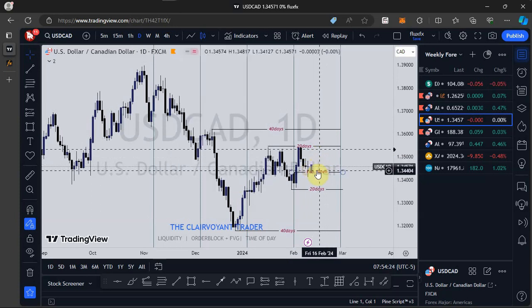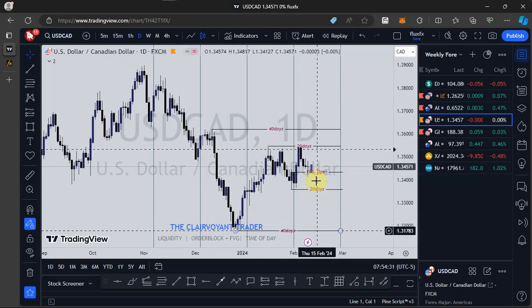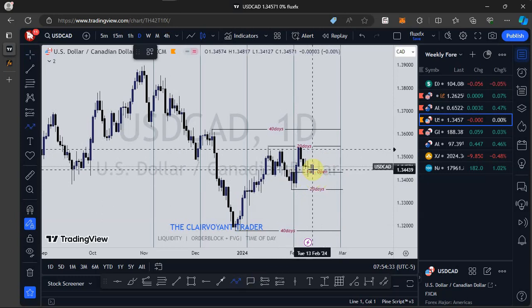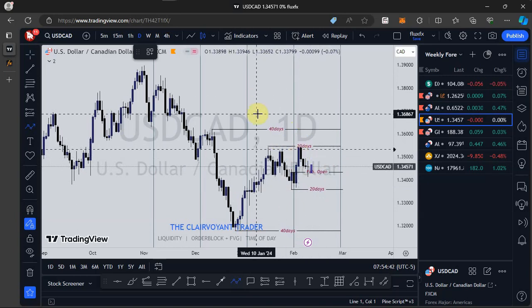Yes, I want to see a candlestick formation right here, refusing to take out this low. And once we see that candlestick formation, I want to see price continue to push to the upside to finally take out the previous 20-day high and then the previous 40-day high.